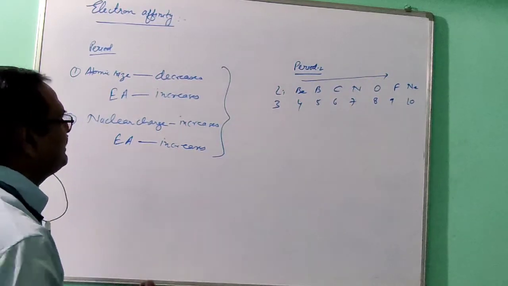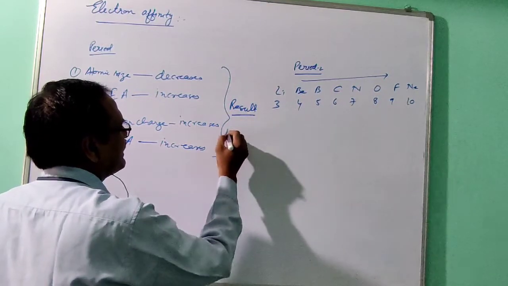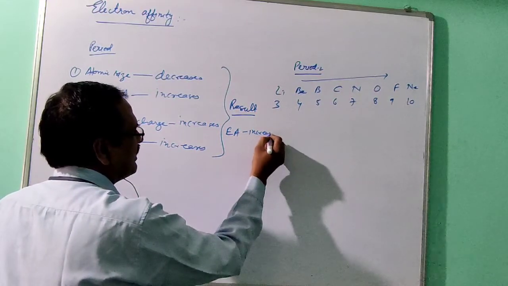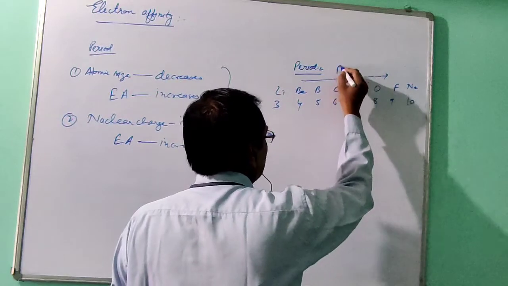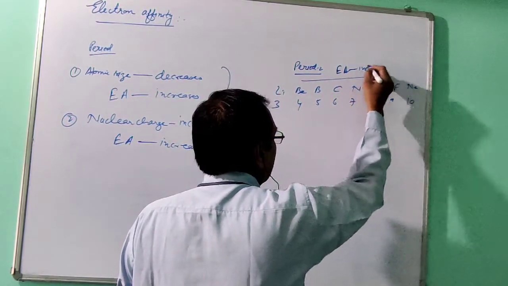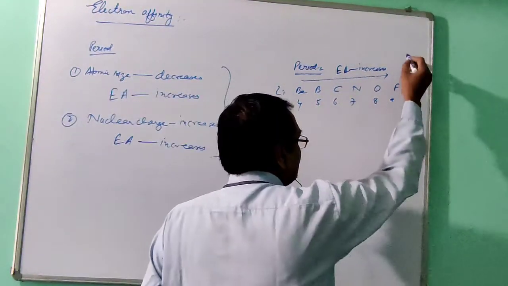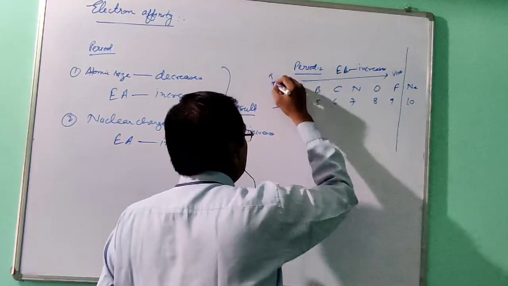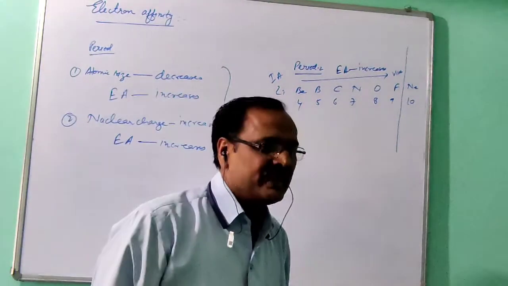The result is, you combine both the factors. The result you are getting is that electron affinity increases. So when you move in a period from left to right, electron affinity increases. Here I want to tell you the increase will be there up to 7A. This is the first A. It means when you move from 1A to 7A, electron affinity increases.